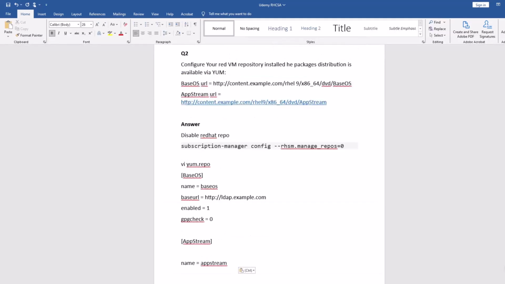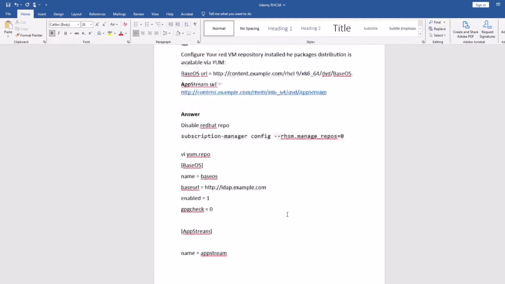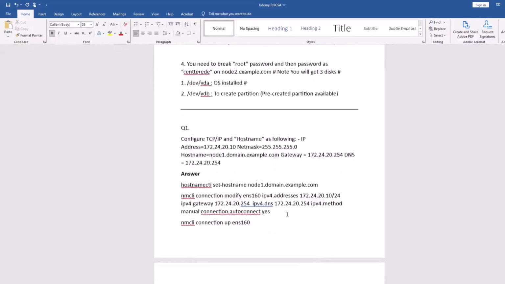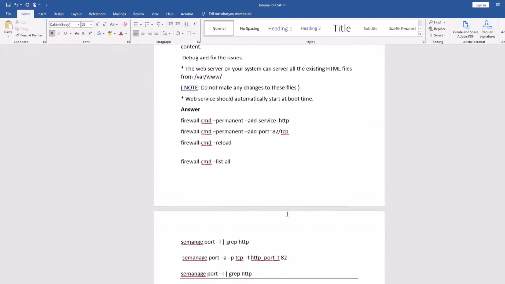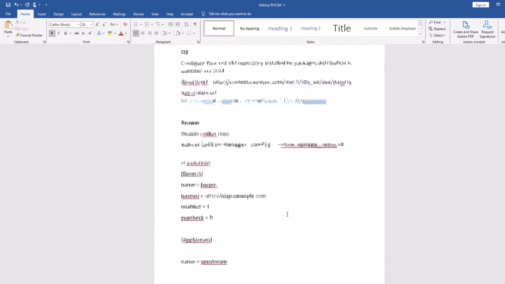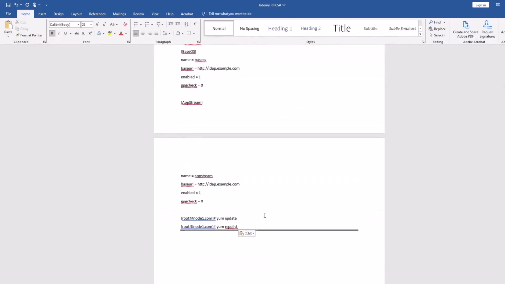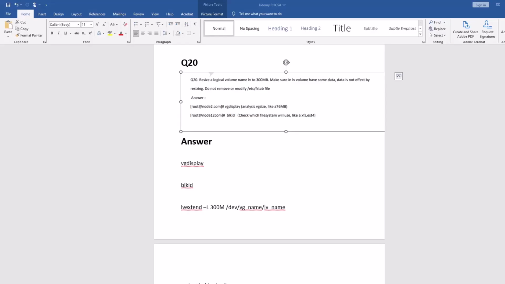I think I showed you at the start how to create a user for server 1, and then you have to create the same thing for server 2, so you can SSH into it. Okay, so this is the same as question number 2, no difference. Just make sure you remember it.